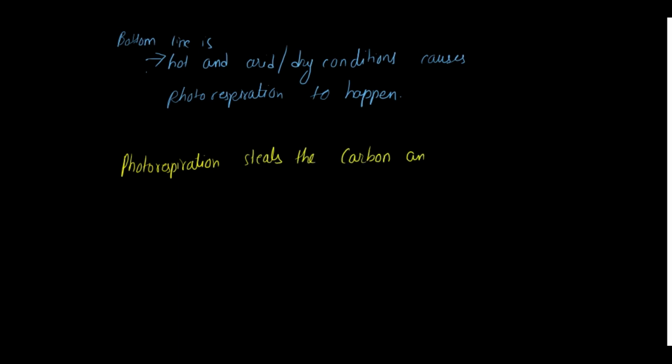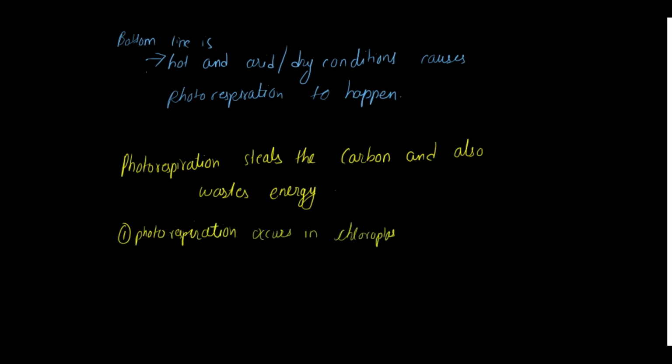Photorespiration can be said to steal the carbon and also it wastes energy. Okay, photorespiration is responsible for stealing the carbon. Let us see how it does that. Photorespiration occurs in the chloroplast, in the same way that your Calvin cycle occurs.